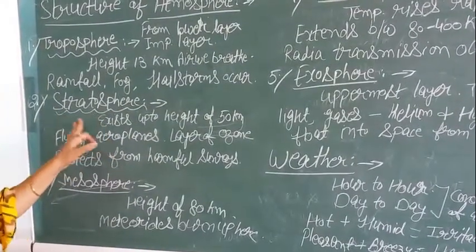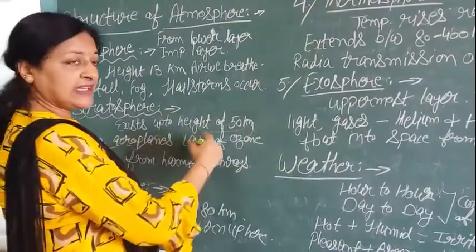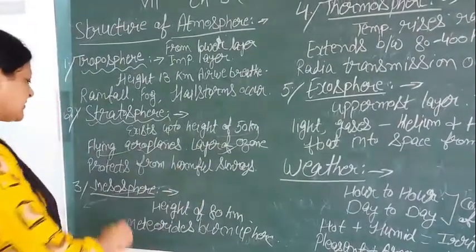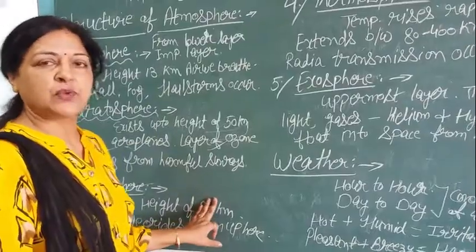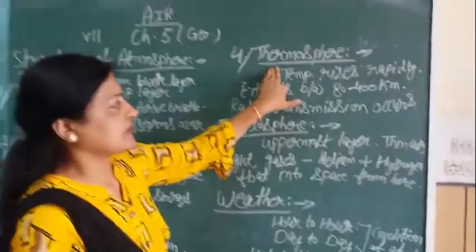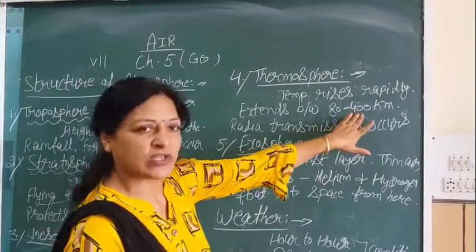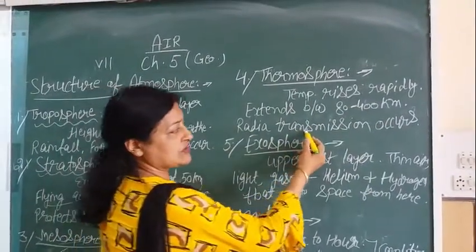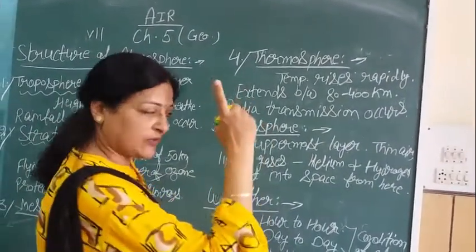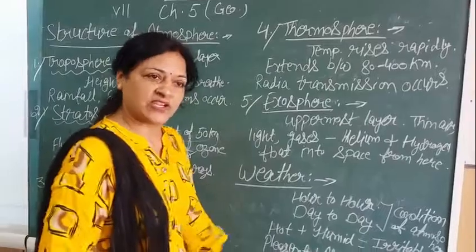Then comes the stratosphere. This layer extends up to the height of 50 km. In this layer, aeroplanes fly, and there is the ozone layer which protects us from harmful sun rays. Then comes mesosphere. Its height extends up to 80 km and meteors burn up in this layer. Then comes the thermosphere. Temperature rises rapidly in this layer and it extends between 80 to 400 kilometers. Radio transmission occurs in this sphere. Then comes the exosphere. It is the uppermost layer of the atmosphere. There, in thin air, light gases, helium and hydrogen float into space.